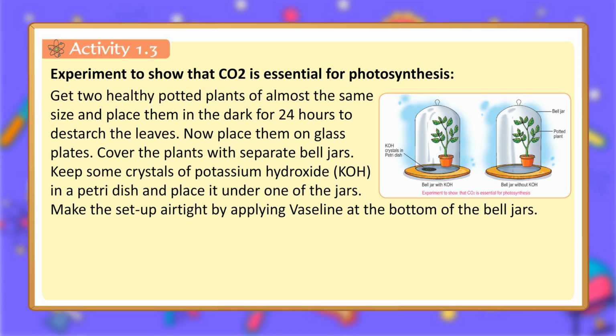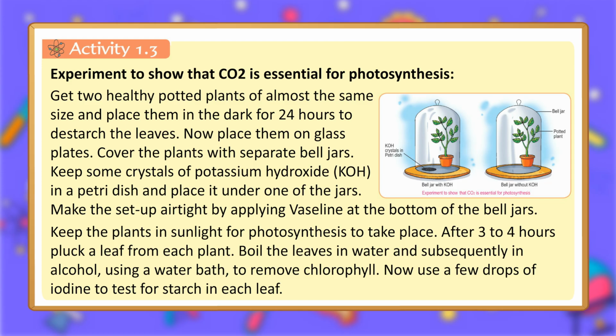Make the setup airtight by applying Vaseline at the bottom of the bell jars. Keep the plants in sunlight for photosynthesis to take place. After 3 to 4 hours, pluck a leaf from each plant. Boil the leaves in water and subsequently in alcohol, using a water bath, to remove chlorophyll.